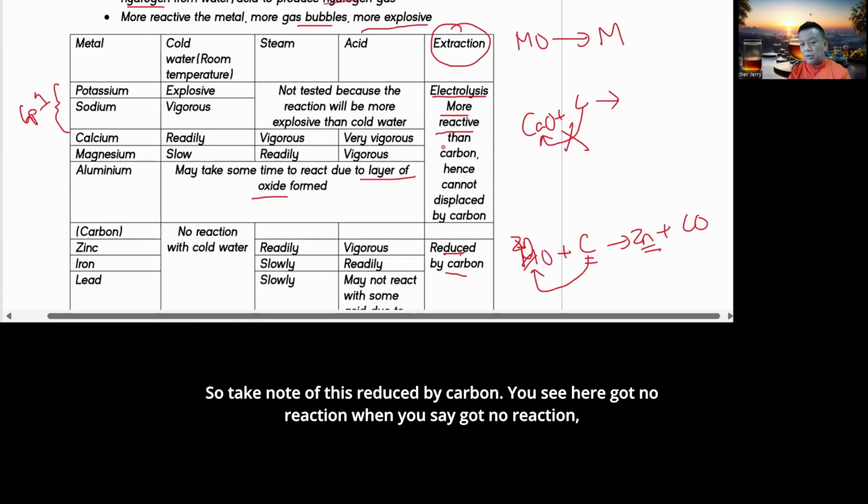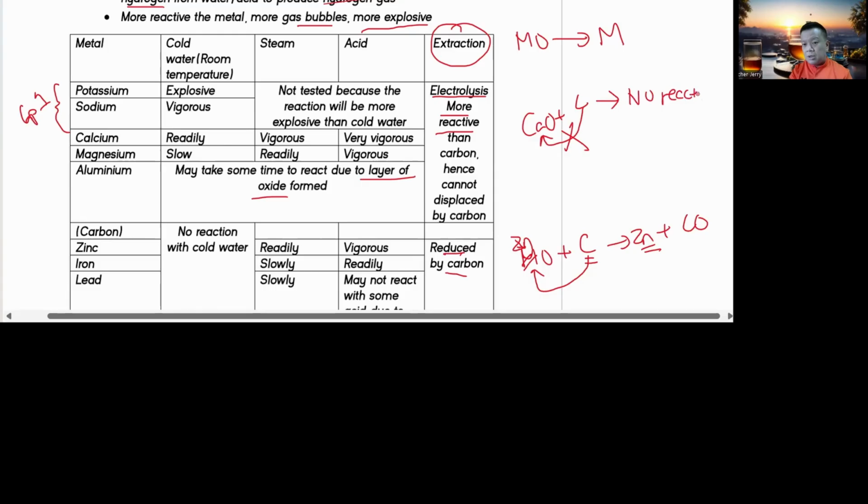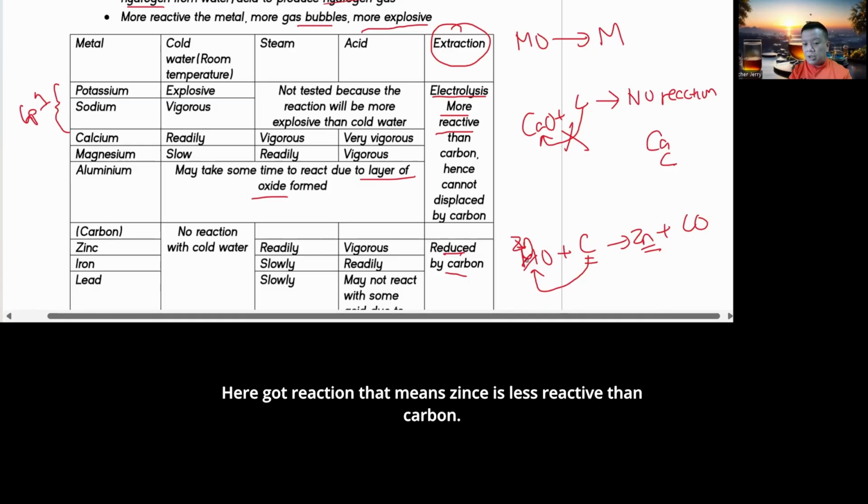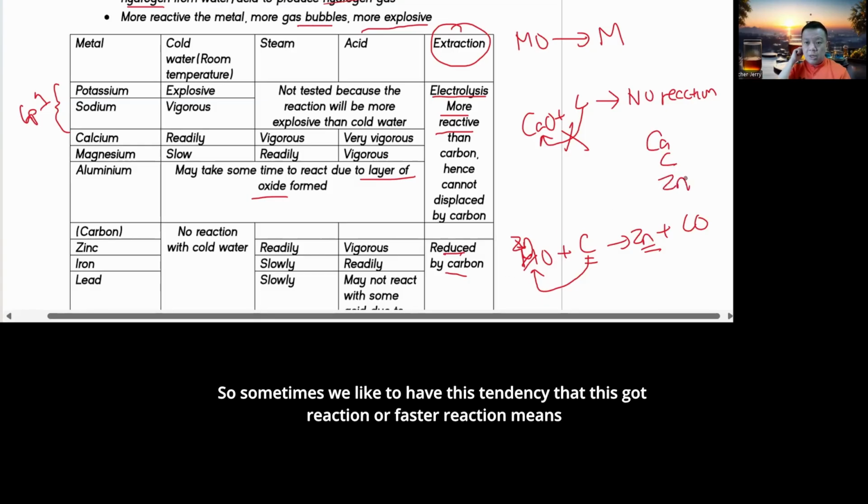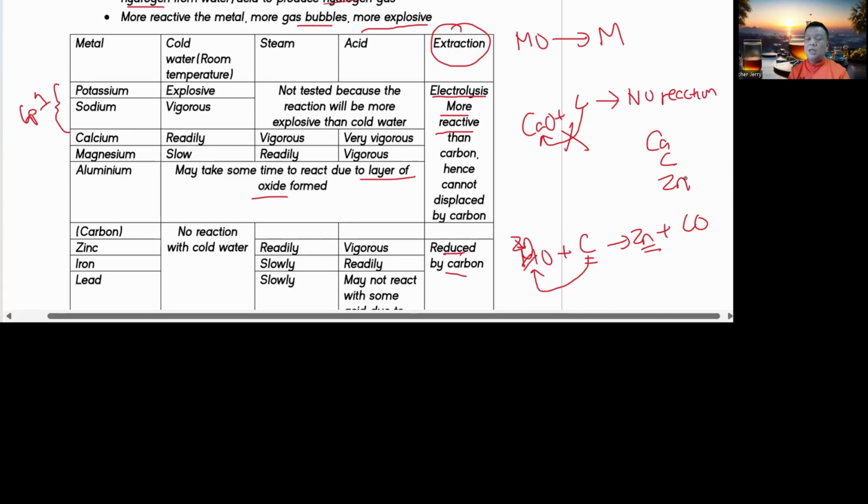So take note of this, reduced by carbon. You see, here there is no reaction. When we say there is no reaction, it means calcium is more reactive than carbon. Here there is a reaction, which means zinc is less reactive than carbon. So sometimes we have this tendency to think that getting a reaction, or a faster reaction, means it's reactive.